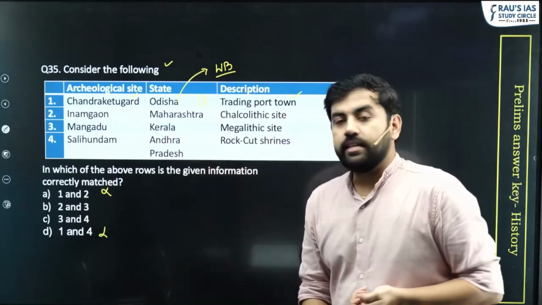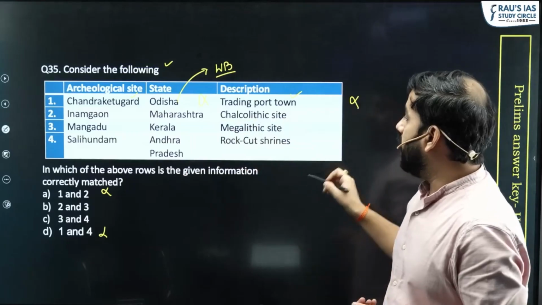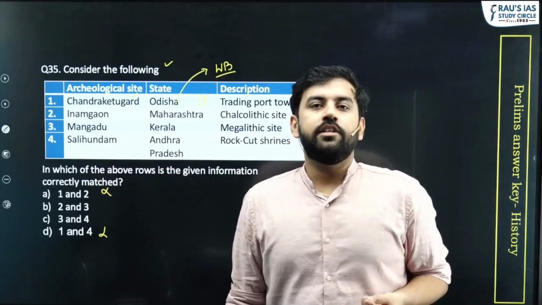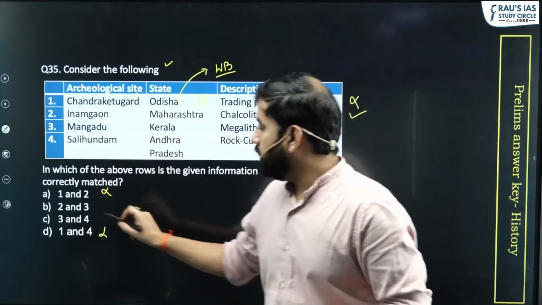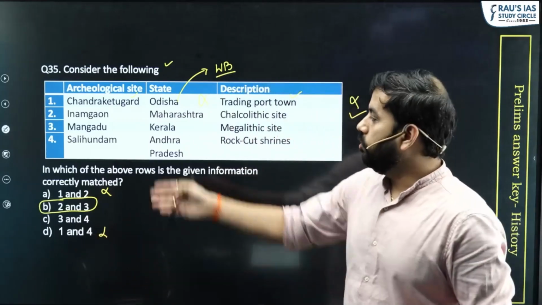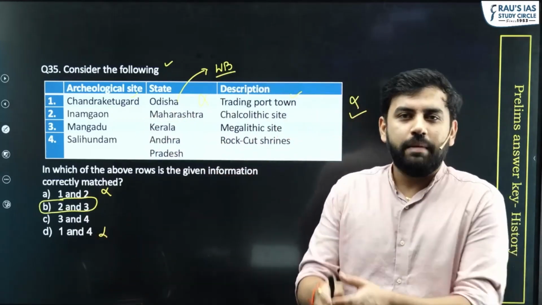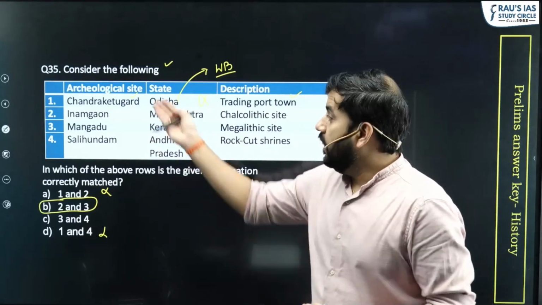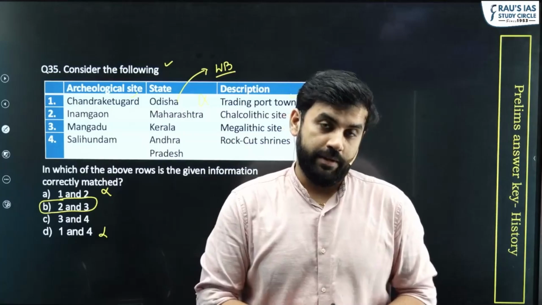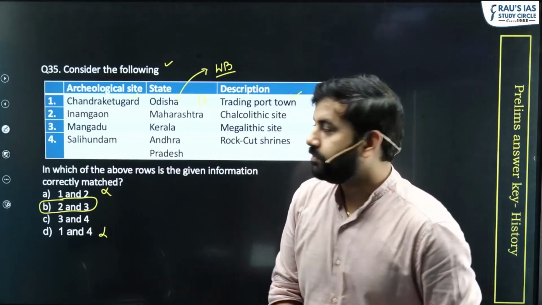The second one is Inamgaon, Maharashtra, Chalcolithic site. This statement is absolutely correct. When you know these 2, you can easily come to the conclusion that the answer to this question is option B. You need not go through the other 3 or 4. So basic elimination, and surprisingly, Chandraketu Gad and Inamgaon are mentioned in most of the NCERT maps as well. Moving to the next question.